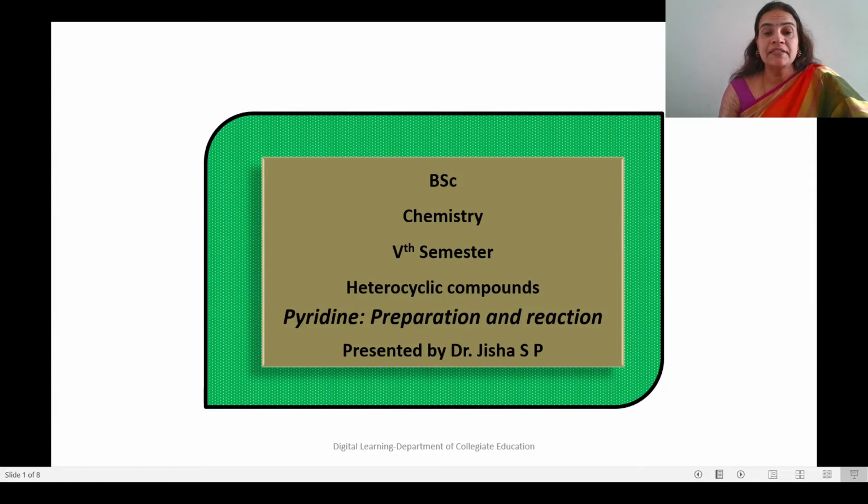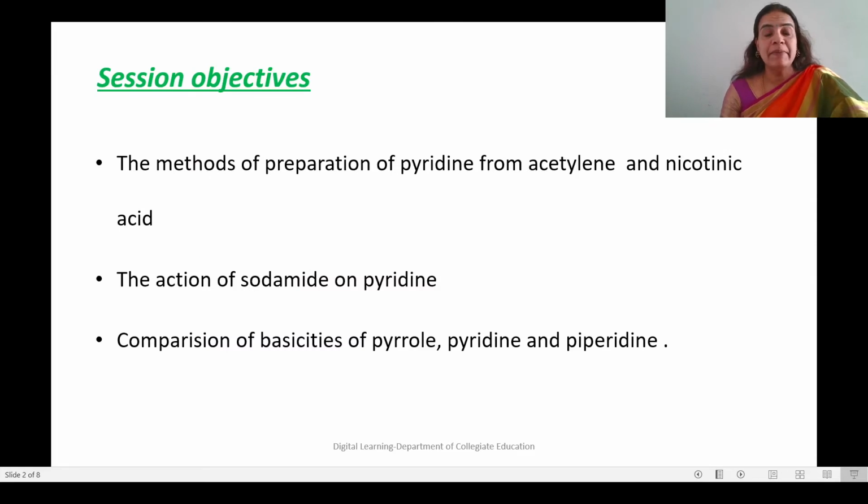Students, coming to the third session of the chapter heterocyclic compounds, you will learn about the method of preparation of pyridine from acetylene and nicotinic acid. Then the action of sodamide on pyridine and also comparison of bases of pyrrole, pyridine and piperidine. So we will learn about how to prepare pyridine from acetylene and nicotinic acid, what will happen when sodamide is acted on pyridine, and how we can compare the bases of pyrrole, pyridine and piperidine.